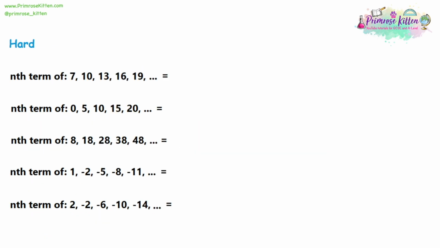Moving on to the hard questions, what we're being asked to do now is to take a sequence written with numbers and to change it into a sequence written in algebra. An nth term is just a way of asking you to write the sequence using algebra. Like most of these questions, the first thing to do is figure out by how much the sequence is going up by each time.